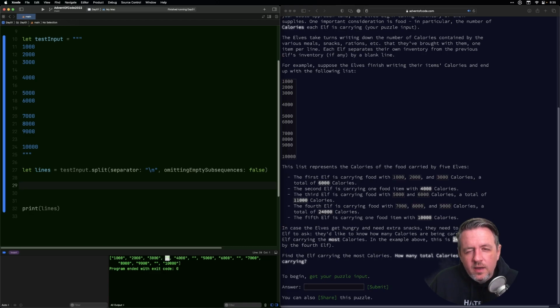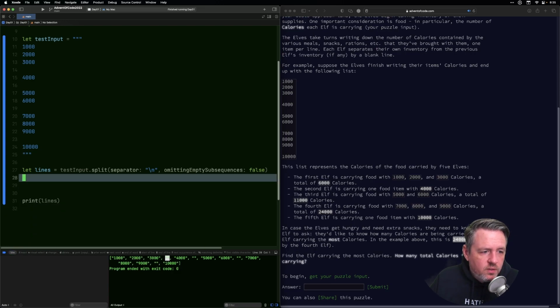Now, in the past, last year was my first year doing this, and I started with the notion that maybe we were going to build upon the puzzles each time, so I was creating structs and things like that. In hindsight, I don't think any of that was really useful, so I'm going to start off with just pure basic programming and just get the puzzle done. If we need to clean it up or create abstractions for things, I'll do that. But for now, I think this is just data processing.